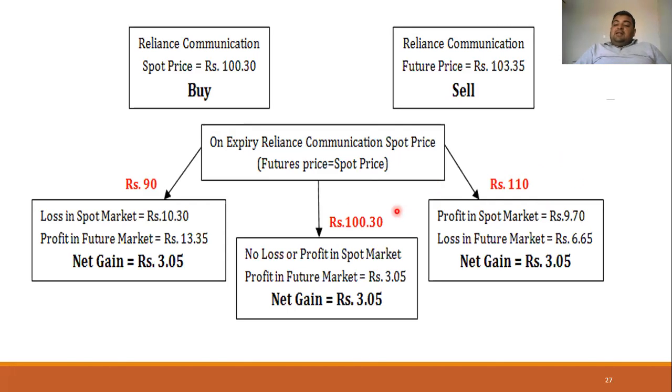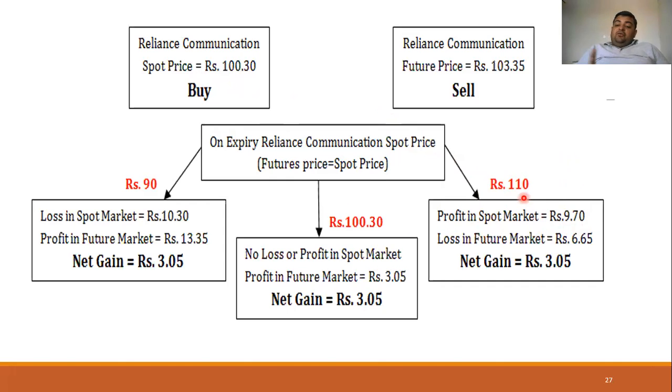Now, what will the investor do here if the price has increased to 110? It means that you have bought a stock at the rate of 100.30 per share, and you are now selling at 110 rupees. Here the profit in the spot market is rupees 9.70 per share, because you are buying at lower and selling at higher.